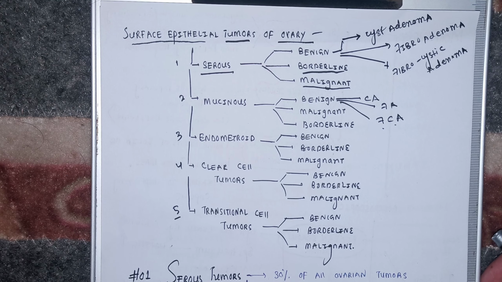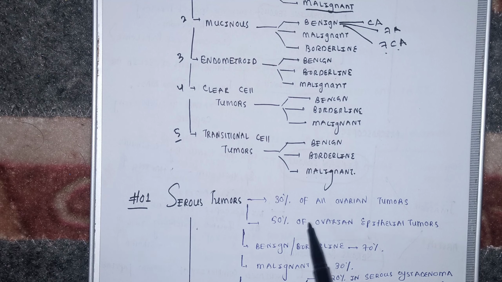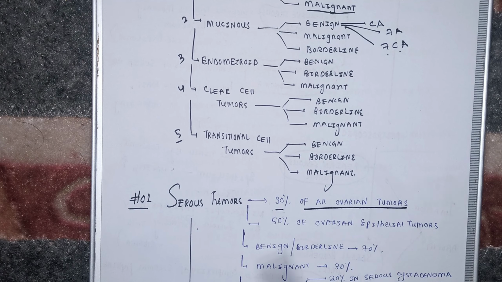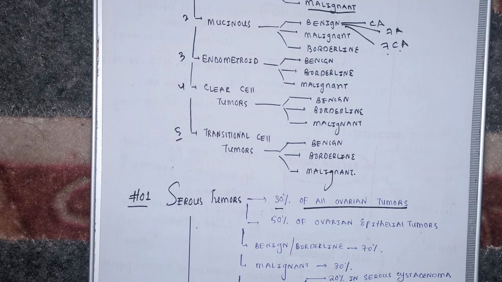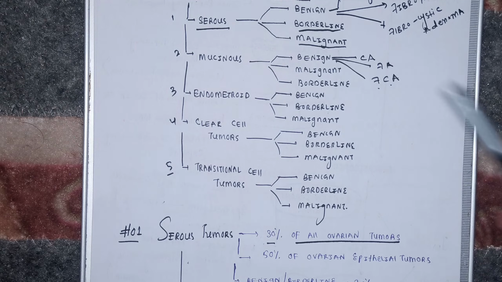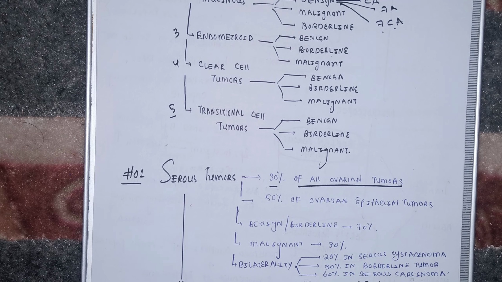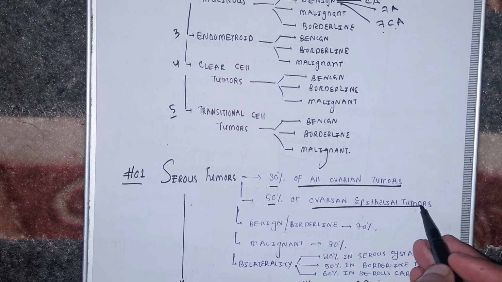If I start with the serous tumors of the ovary, you will see serous tumors make up 30% of all the ovarian tumors. Of all the tumors of the ovary, the surface epithelial tumors, sex cord stromal tumors, germ cell tumors, and some metastatic ones, these serous tumors which arise from the surface epithelium of the ovary make up 30%. And they make up 50% of the ovarian epithelial tumors.